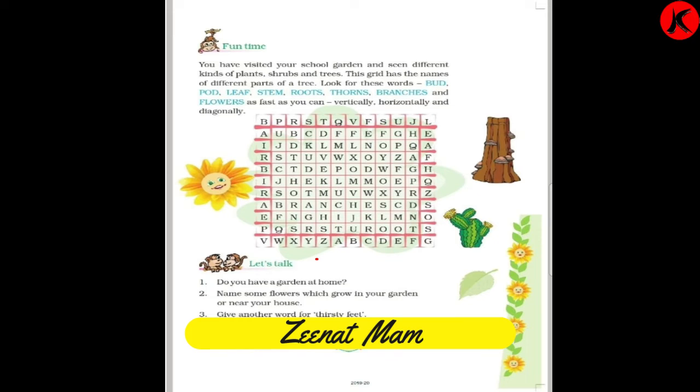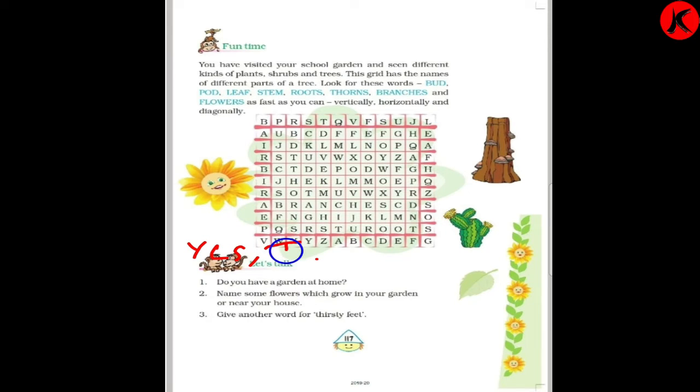Let's talk. Do you have a garden at home? If you have, what will you write? You will write yes, I have. What will you write? Yes, I have a garden at my home. If you don't have, you will write no. And if you have, you will write yes.